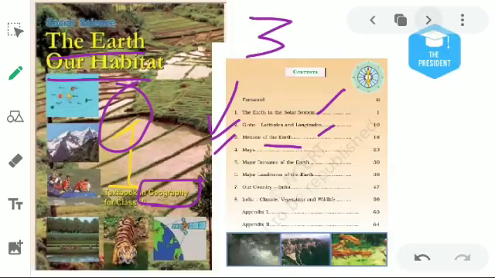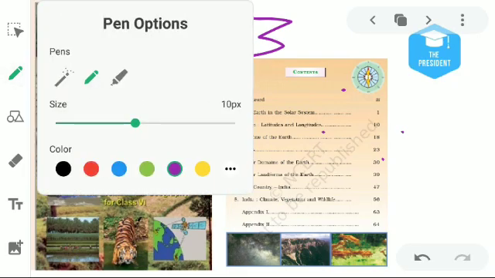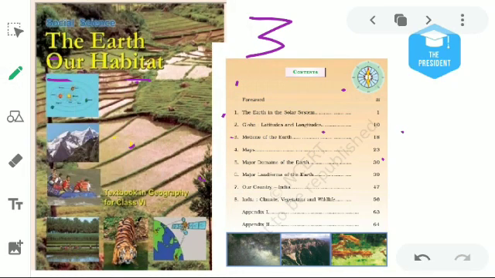So let's begin. In class 5th, class 4 and class 3rd, you read social studies in only one book. But in class 6, you will learn social studies in three books. The first book will be for geography, The Earth Our Habitat. This is the cover page of the geography book.